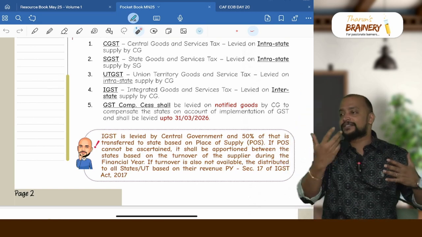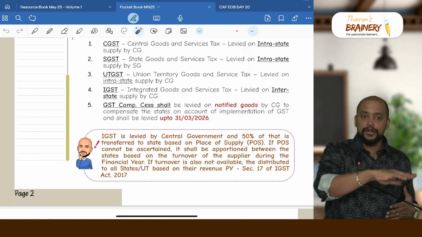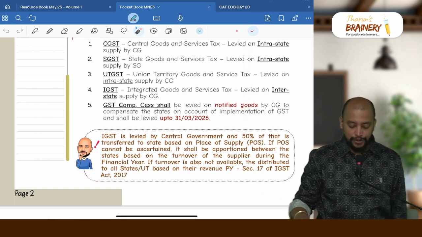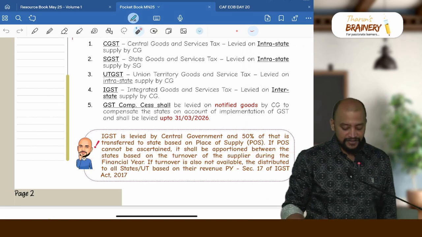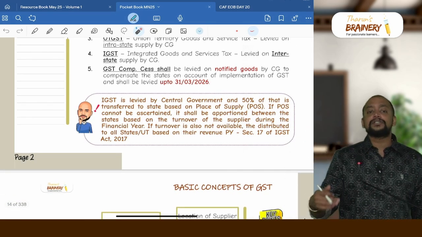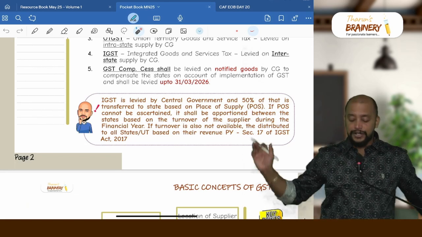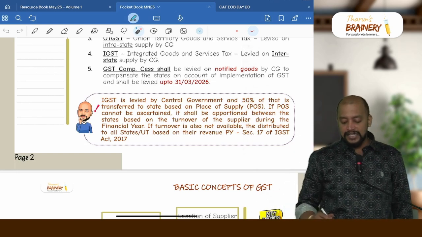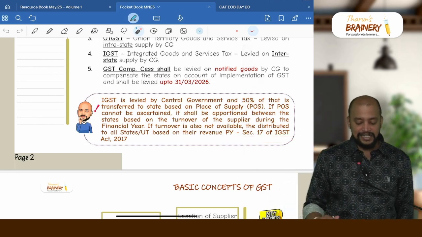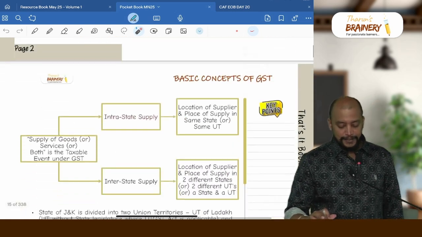That supplier would have made sales to Tamil Nadu, Karnataka, Kerala, so in that ratio of the previous year turnover we need to distribute this. So it shall be apportioned between the states based on the turnover of the supplier during the financial year. If the turnover is not available, then it will be distributed to all states and union territories based on their revenue for the previous year. This is given in section 17 of the IGST Act, which means IGST fully will not be retained by the central government.